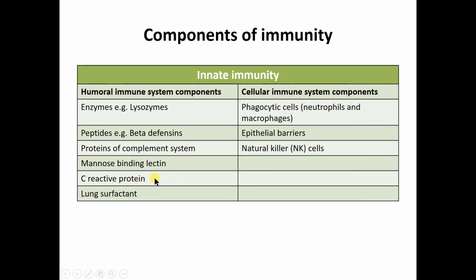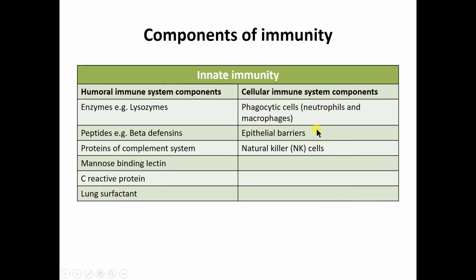C reactive protein, you already know what it is. With a small routine infection, like rhinorrhea or a small cough, any inflammatory response in our body will increase the C reactive protein level. Because of that, it is also known as an acute phase protein. These are all the humoral components.